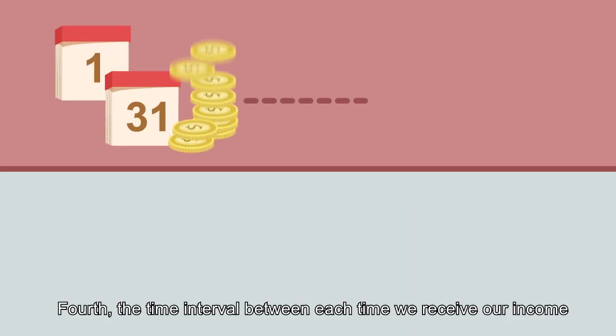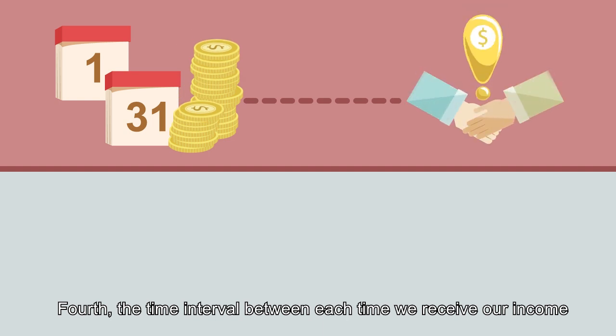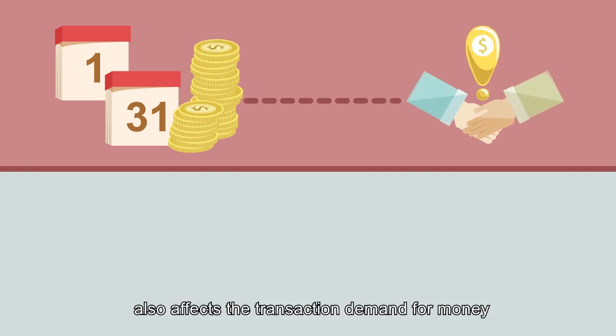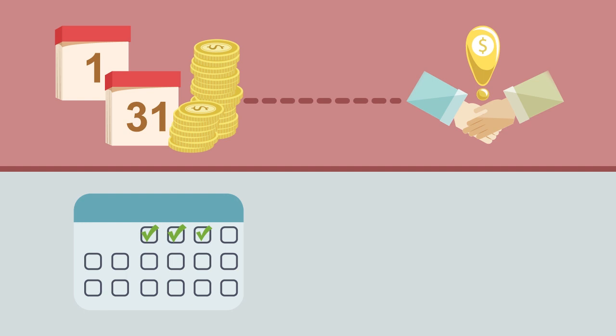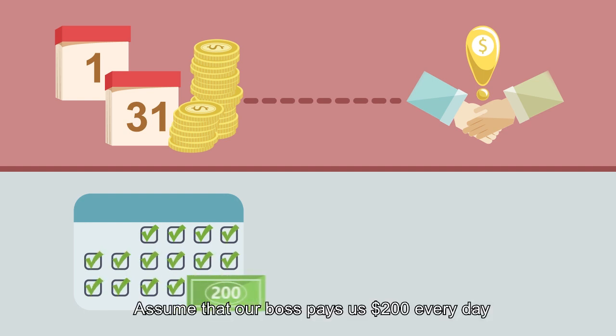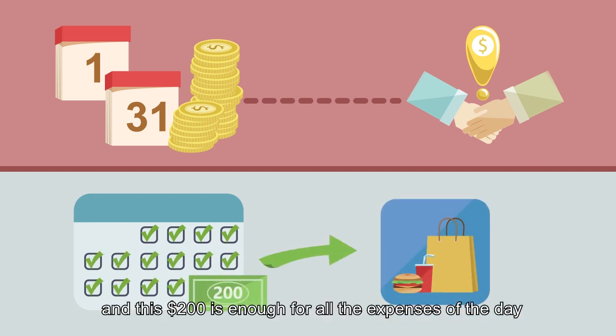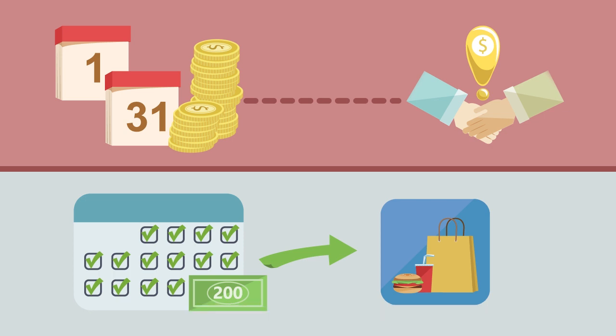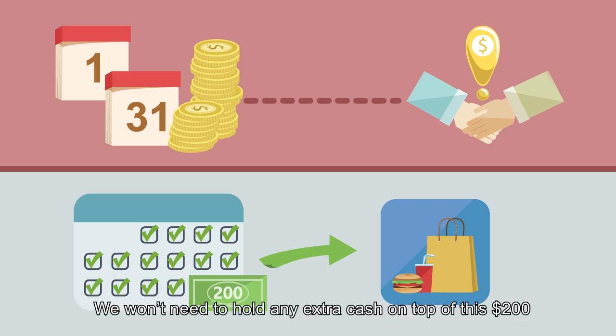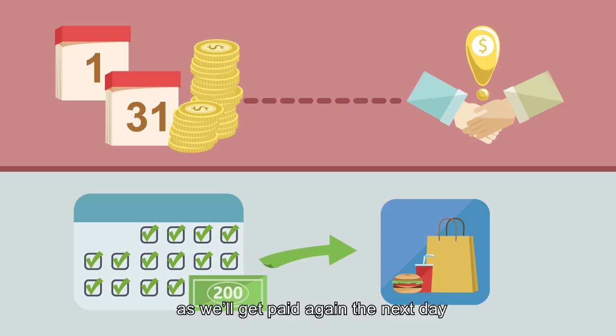Fourth, the time interval between each time we receive our income also affects the transaction demand for money. Assume that our boss pays us $200 every day, and this $200 is enough for all expenses of the day. We won't need to hold any extra cash on top of this $200, as we'll get paid again the next day.